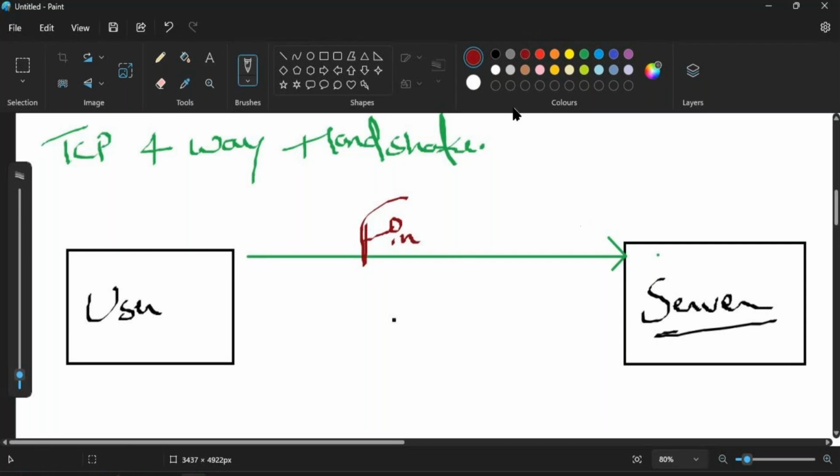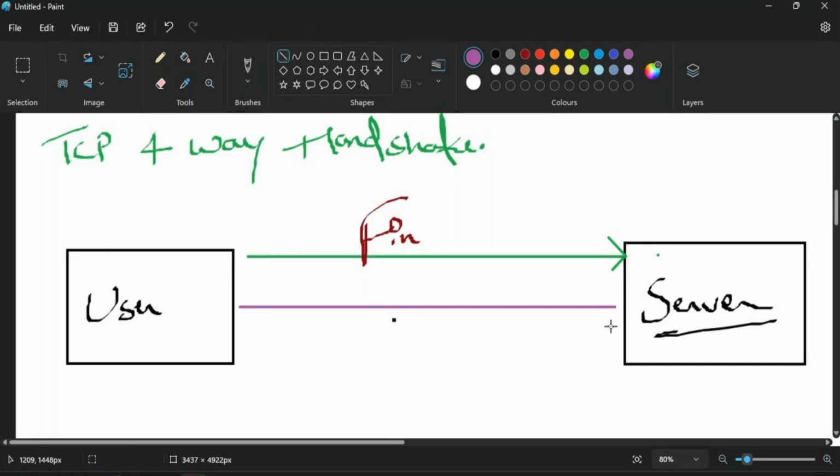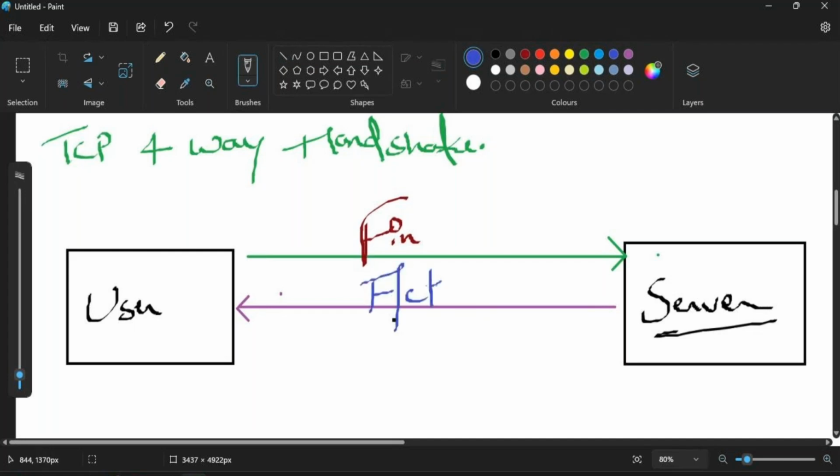Now on the basis of that, our server is going to reply back over there, but this time we are not sending the FIN and the acknowledgement together. Instead, this particular server is going to send the acknowledgement, where it will be saying, okay, boss, so you want to finish this connection, no problem with that, but the data which we were transmitting, I have not received it properly, so you have to wait for a couple of minutes for it, right? So on the basis of that, our server will be sending the acknowledgement.